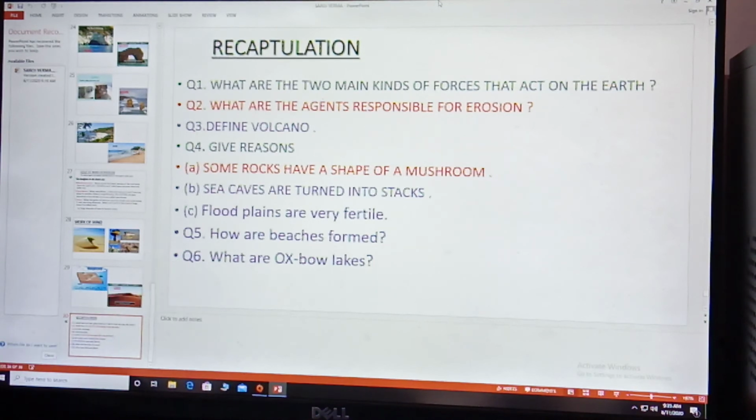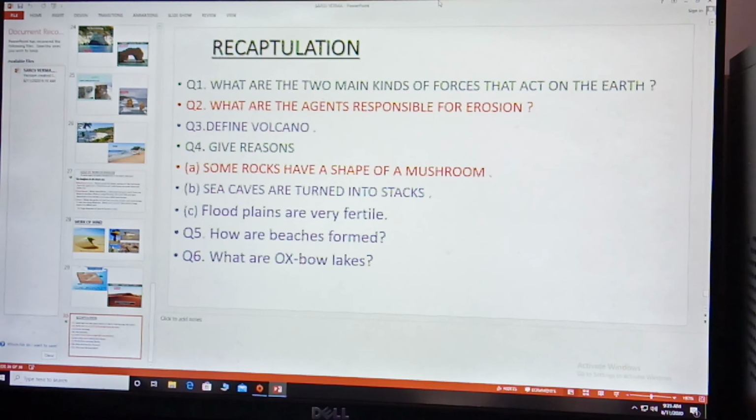Next, sea caves turn into sea stacks due to continuous erosion. The striking of sea waves on rock and continuous erosion of the rock lead to a cavity, and when this cavity becomes bigger and bigger and the roof of the cavity is also eroded, this leads to the formation of a stack. From sea cave, it leads to the formation of sea arches and then to sea stack.